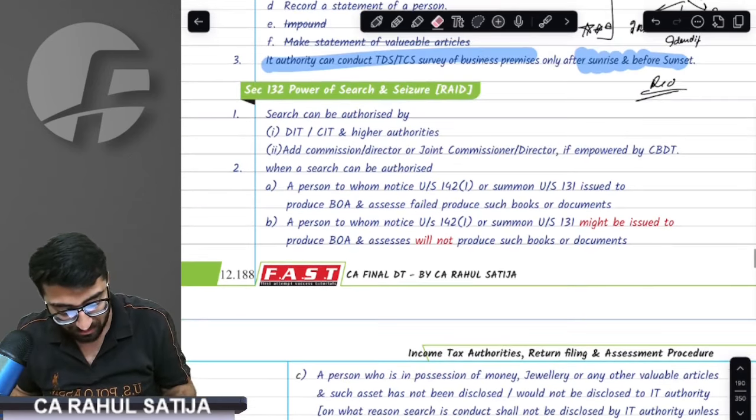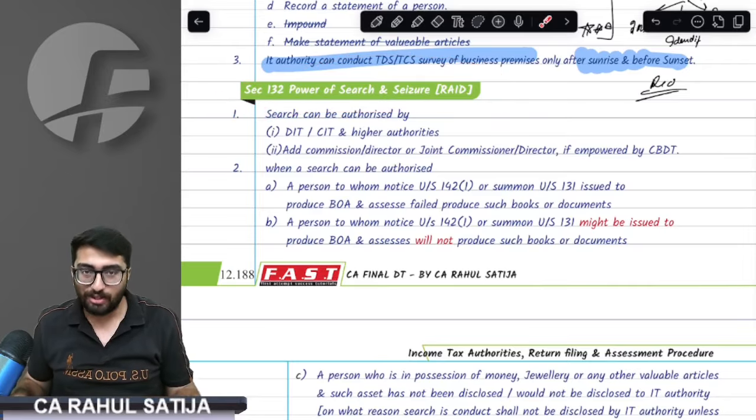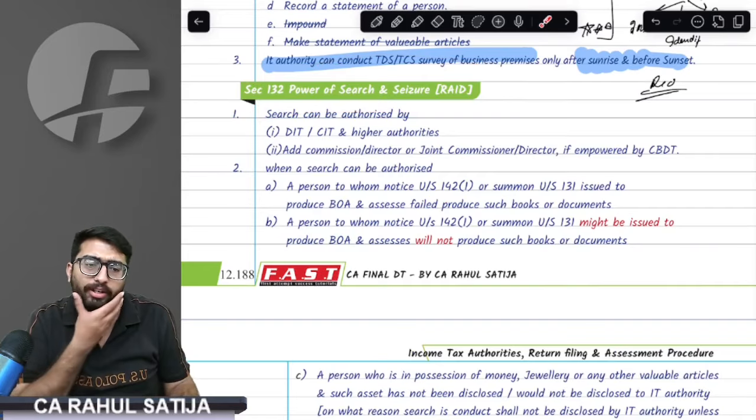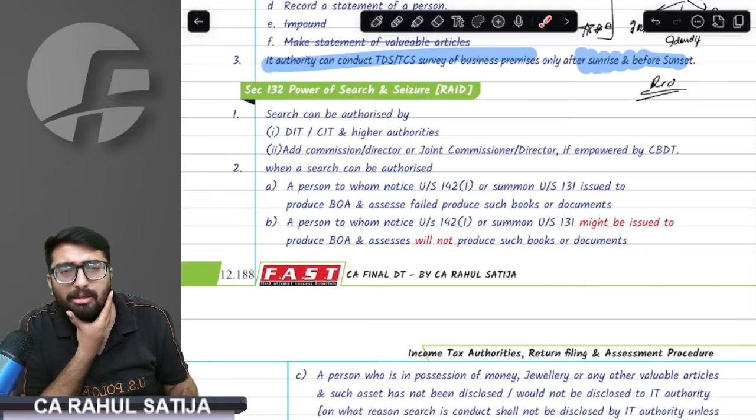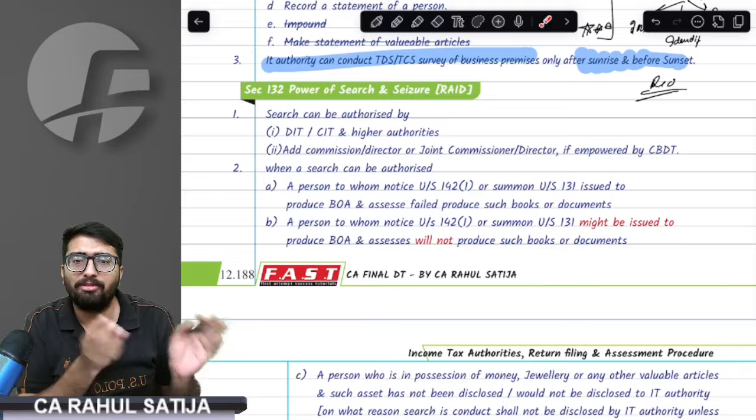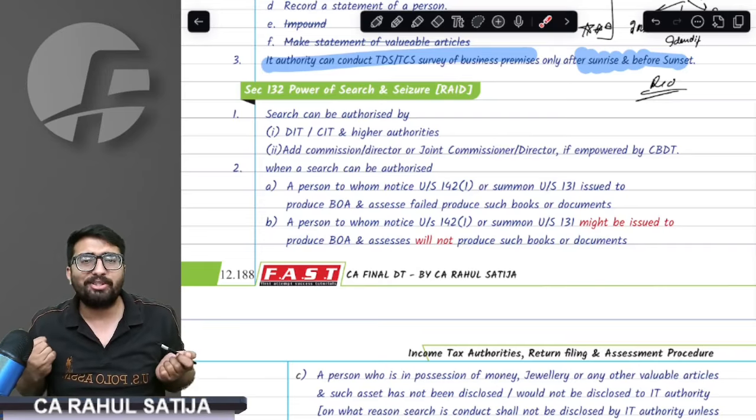Got it. We have next power, that is 132, power of search. Now, how do they do power of search? We don't have your books. How do we get your books? Arey Baba, you can buy my books any point of time. If you don't have whatever books you have, that's okay to me now. That is not going to change.